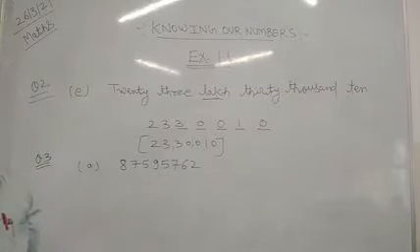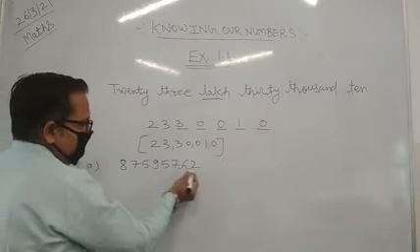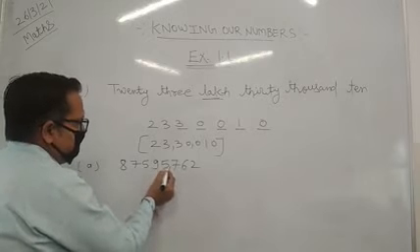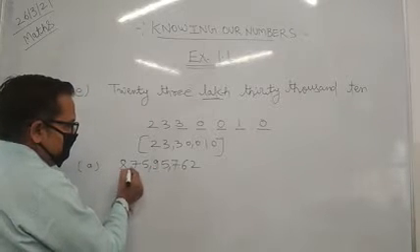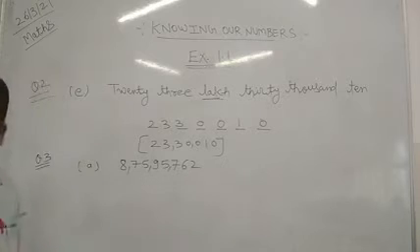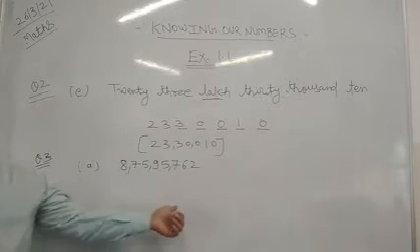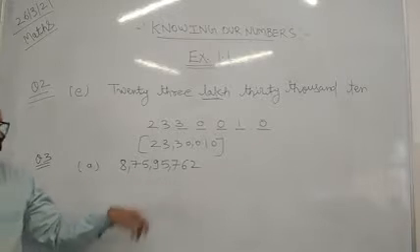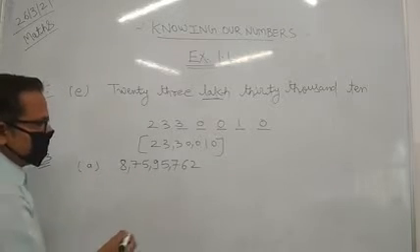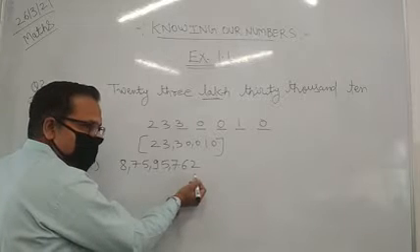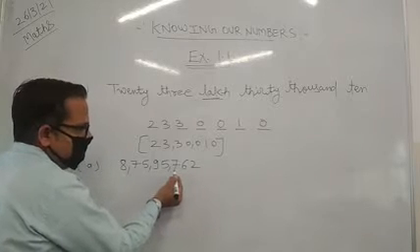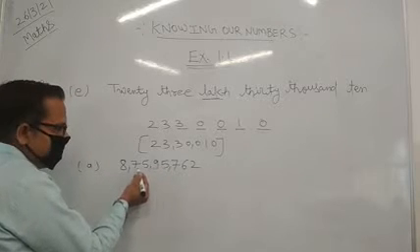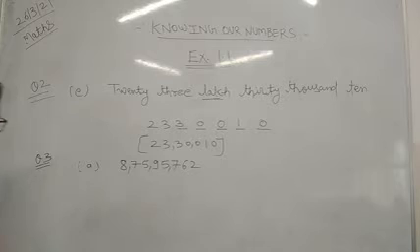So how do we insert the commas? You can see that after the first 3 digits we insert a comma, after that 2 digits we put a comma like that, and after that 2 digits we put another one. That is the Indian system; in the Indian system we put these values. Now how do we write the names? We first count the place values: 1, 10, 100, 1000, 10,000, lakh, 10 lakh, and then we have crores.